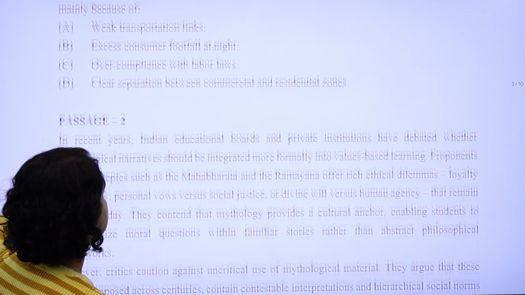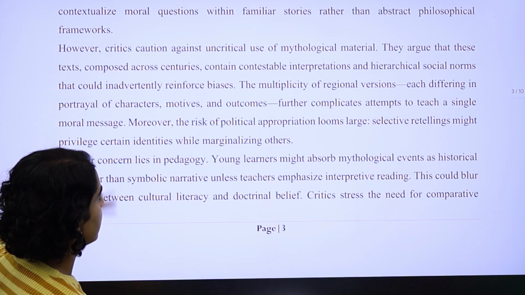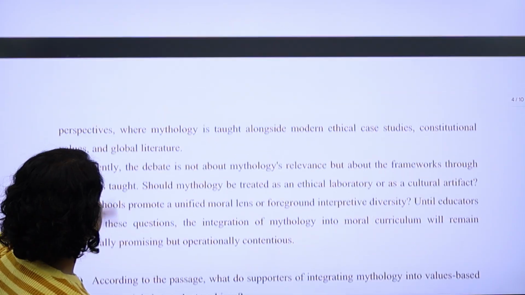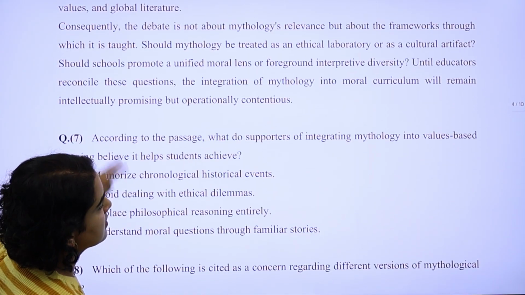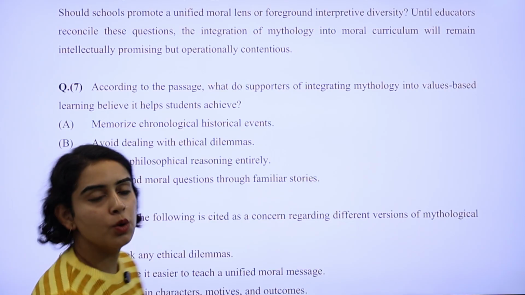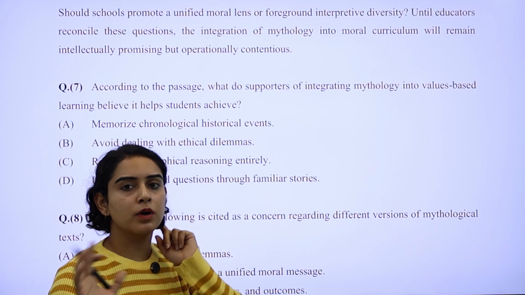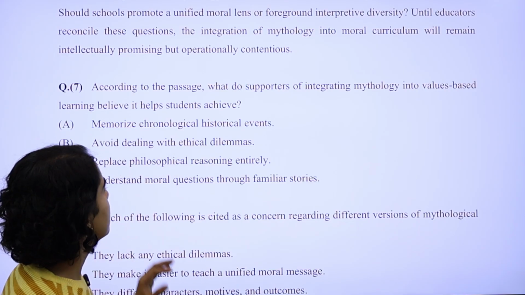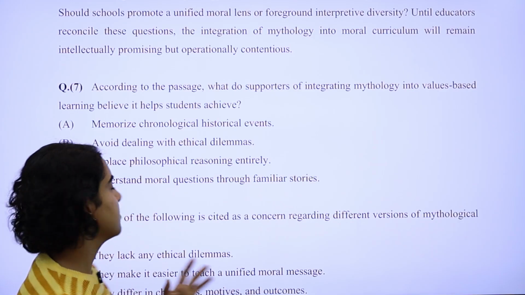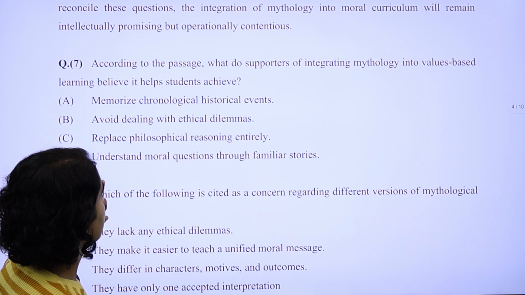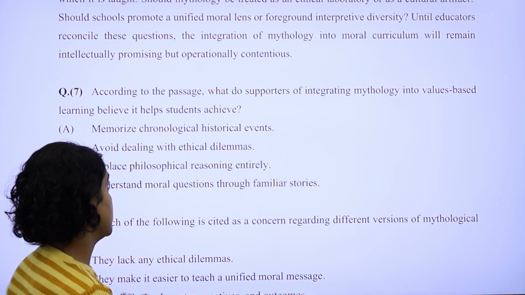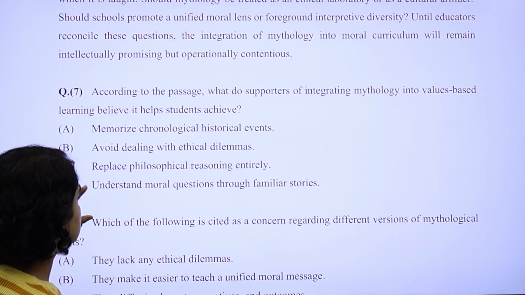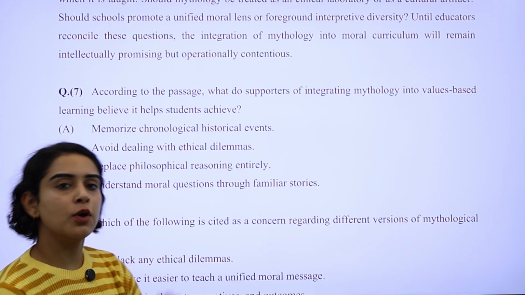Now, the second passage. Overall, the length of the passages has been uniform for all the sections. The word count for all the passages has been pretty much the same. In the second passage, the questions are mostly from the passage.